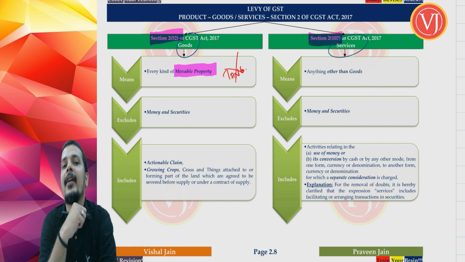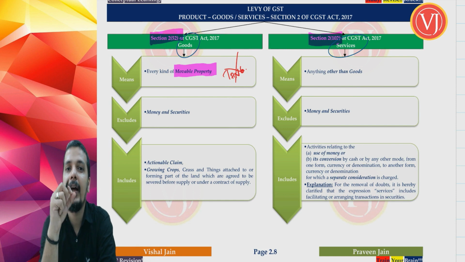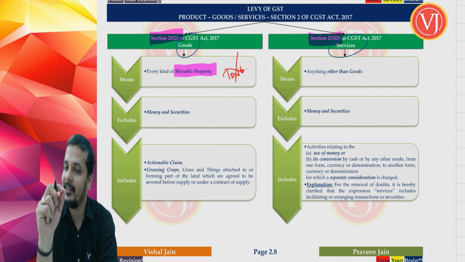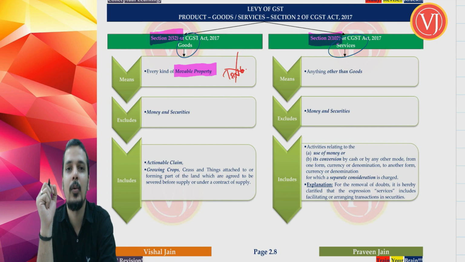Tangibility is not the criteria for an item to be goods. When I asked you what is the first thing that comes to your mind when we talk about goods, few of you, my friends, would have thought of tangibility. Okay, I can touch it, then it is goods. No, tangibility does not define goods. Let me take an example.